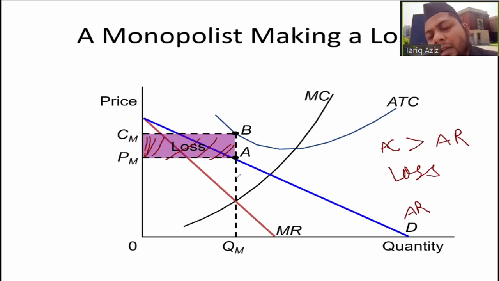And how is this line defined? This line is the point where MR is equal to MC. The corresponding quantity is the optimum level of production for the firm. So we are deciding the location of Q by the point of intersection of MR and MC.